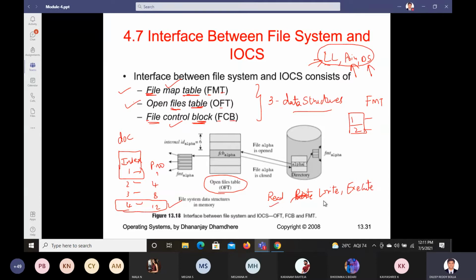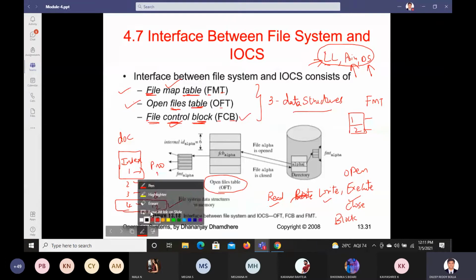Either reading, writing or executing. So that can be controlled. We can control that, whether you want to open it, close it, or block it. Anything you want to control, you can do with the file control block, that is FCB, right? So this is the brief background about this.